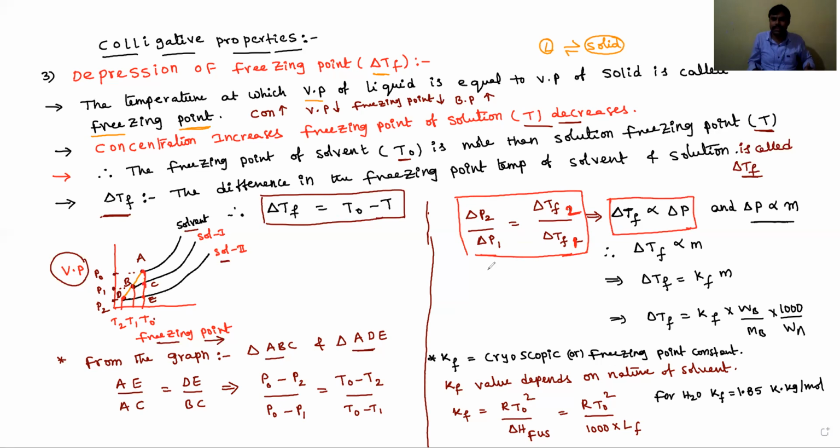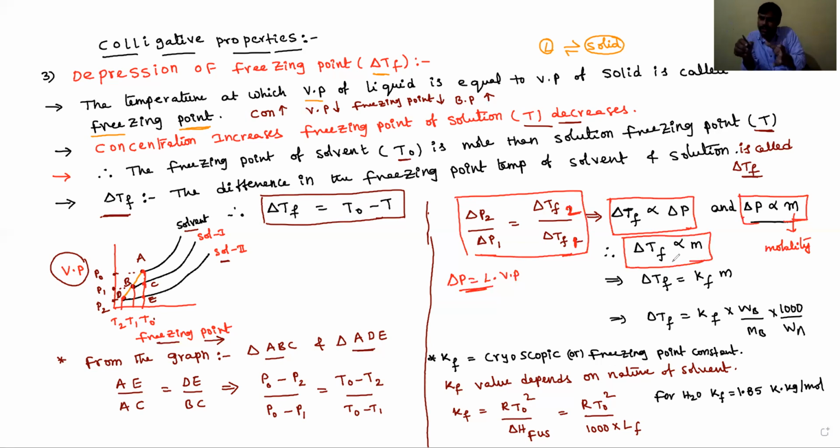Okay, students, delta P indicates lowering of vapor pressure. So delta Tf is directly proportional to lowering of vapor pressure, and delta P is also directly proportional to molality, as we already discussed in elevation of boiling point. M indicates molality. So if delta P is directly proportional to M as well as to delta Tf, then from the above two, delta Tf, the depression of freezing point, is also directly proportional to molality.